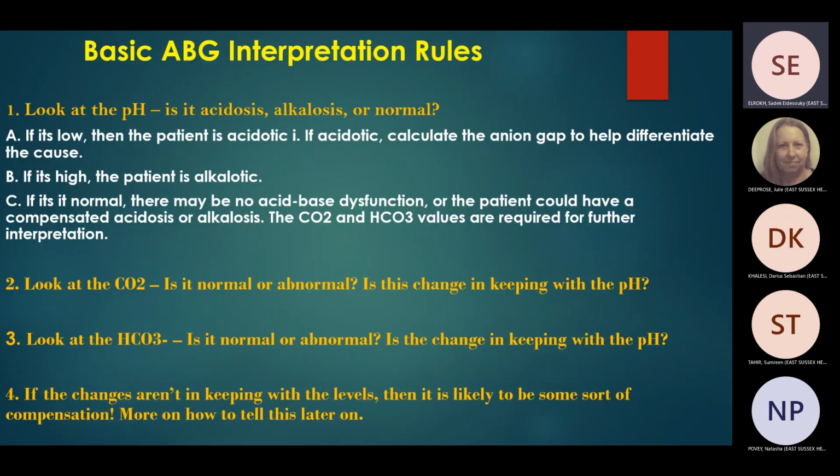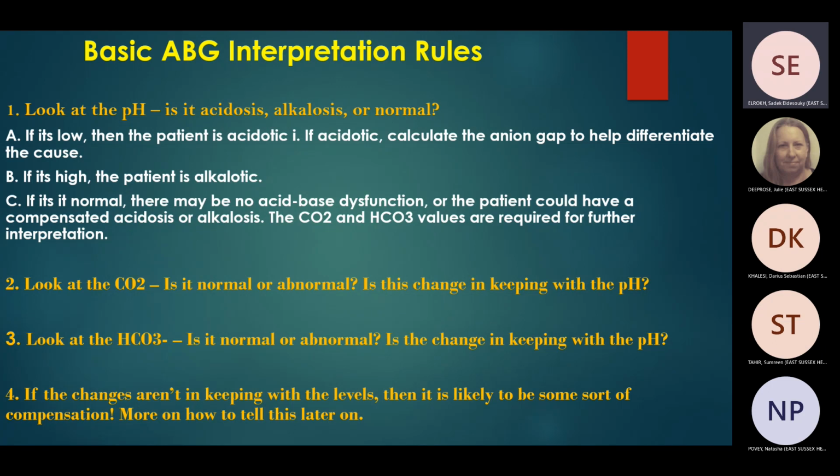Basic ABG interpretation rules. Number one, you have to look at the pH. This is step one, pH, because pH will tell you if the patient is acidotic, alkalotic, or normal. And normal pH doesn't rule out acid-base balance dysfunction. It could be compensated. So the first rule, number one, is to look at the pH.